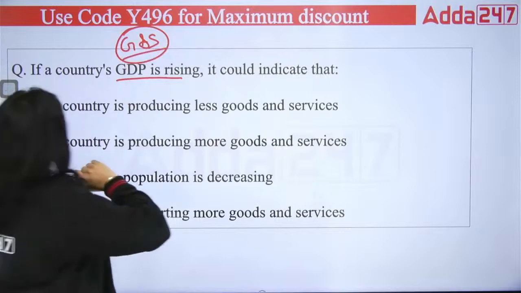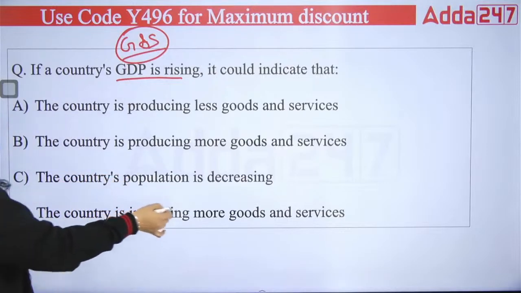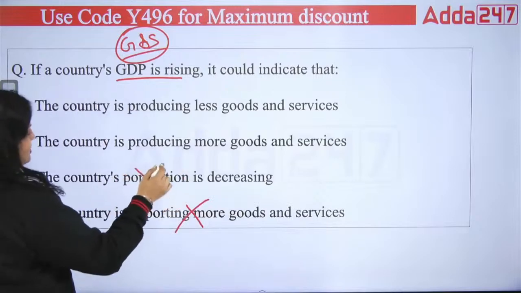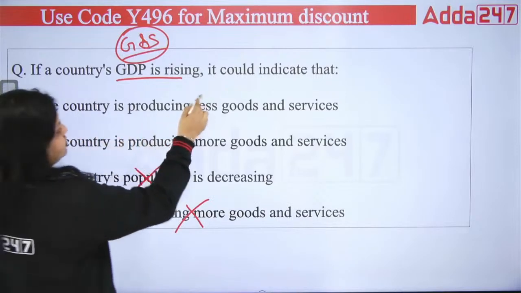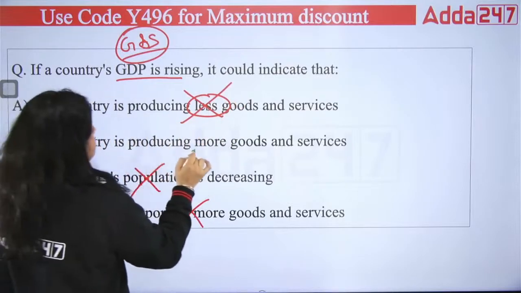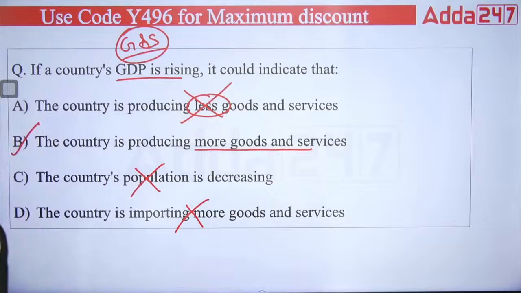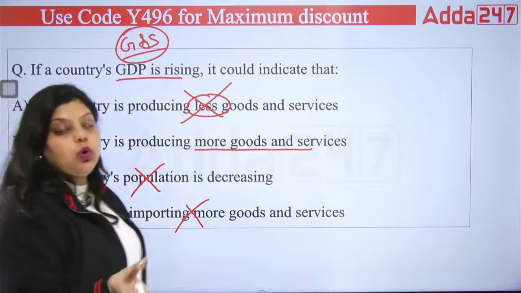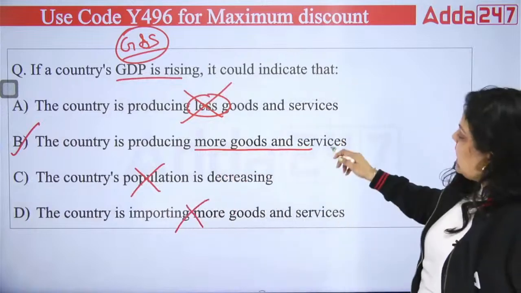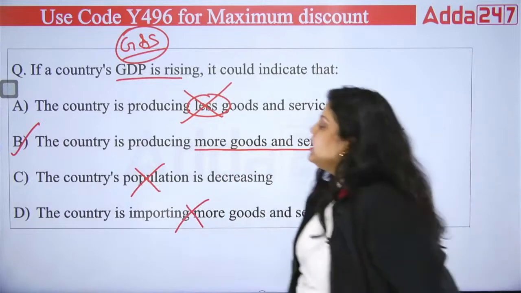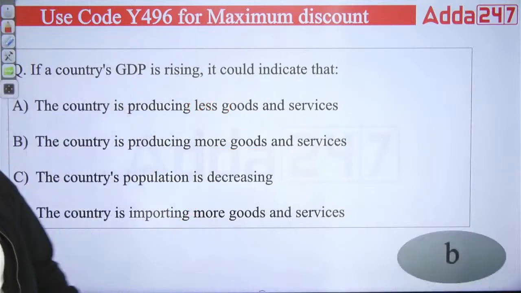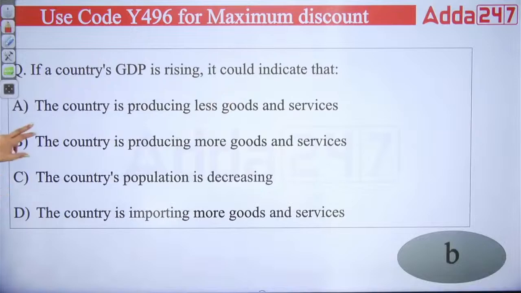So when it says the country is importing more goods and services, no. The country's population is decreasing, no. The country is producing less goods and services, no. The right answer is B, because the country is producing more goods and services. When GDP is rising, it means more goods and services are being produced within the geographical boundary of a country. So the right answer is option B.